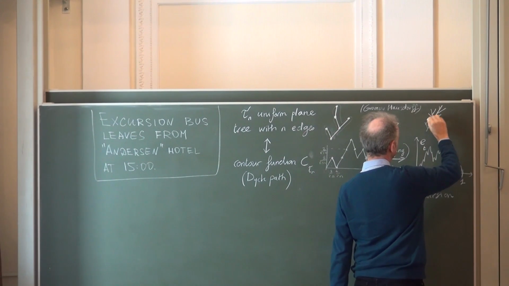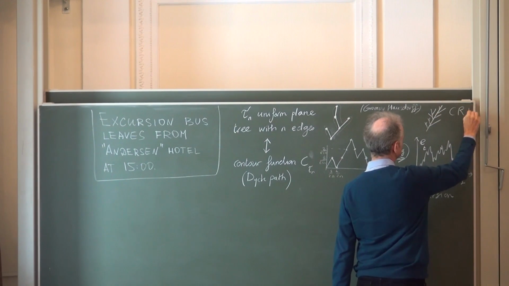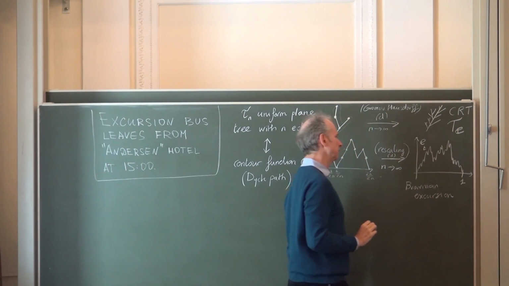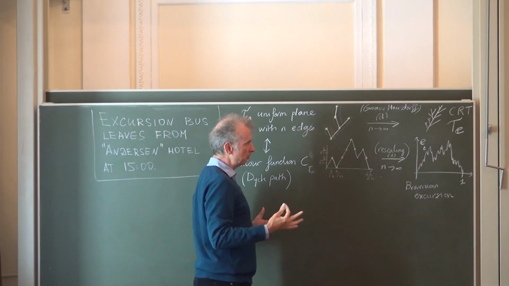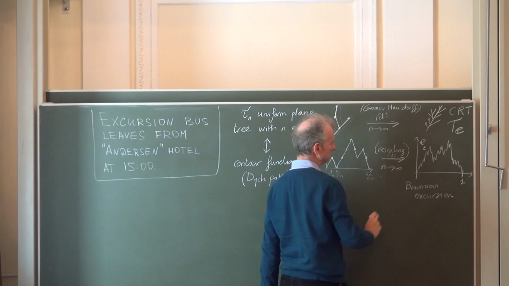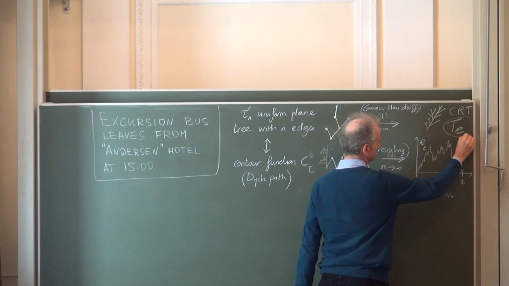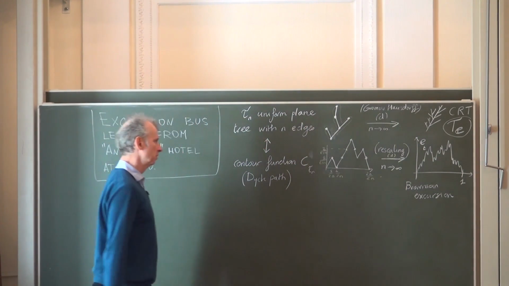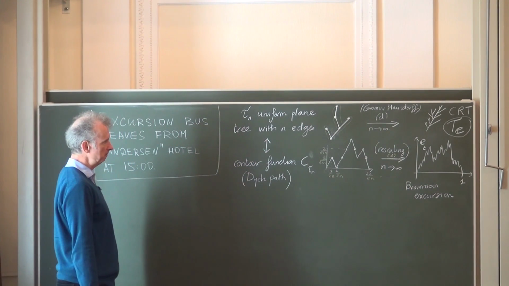So a kind of continuous tree, which is a CRT. And the CRT turns out to be interpreted also as a tree coded by the Brownian excursion. Okay? I introduced this notation here for the tree coded by the continuous function e_t.